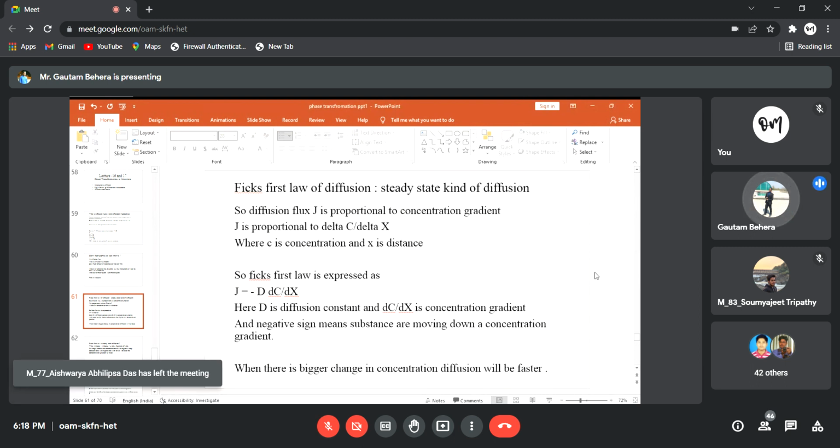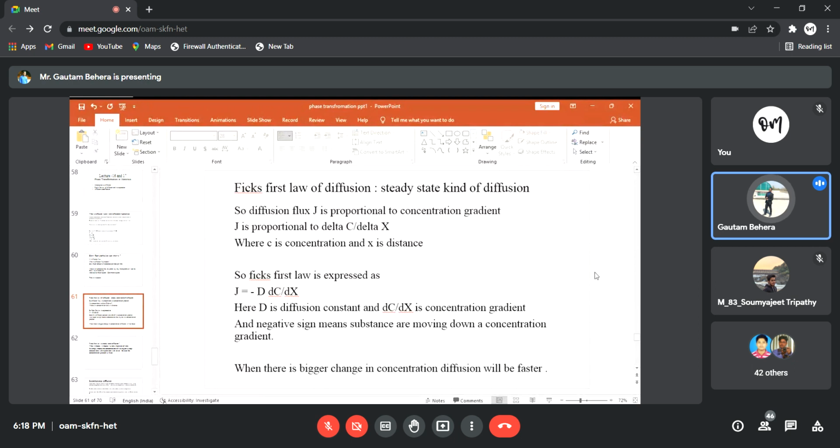So why is there a negative sign? The question is why there is a negative sign. Negative sign means substances are moving down a concentration gradient. That means substance is moving from higher concentration to lower concentration, and during the process the concentration is decreasing, in a simple way. So since substances are moving from higher concentration to lower concentration, or down a concentration gradient, we are giving a negative sign here, right? So J equals negative D dC by dx is the expression of Fick's first law.